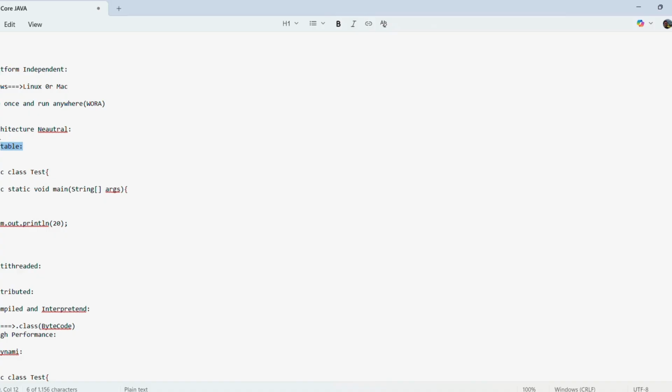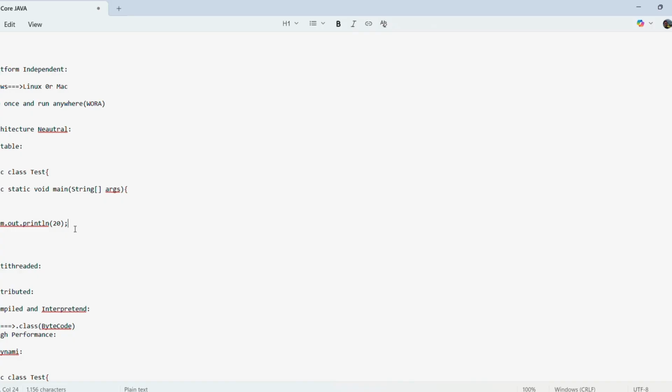Same like today we run the Java program in a Windows machine. Assume I got an output 10. Suppose I have written one program. In one machine I have run this program, then I got the output 10.